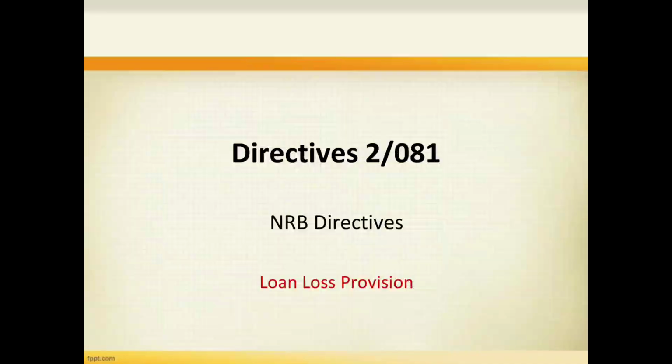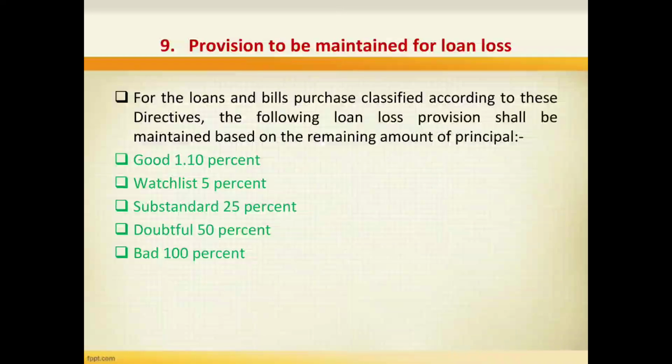Hello friends, we completed directive number 2 up to loan restructuring or rescheduling among previous videos, and now let's move to the next provision, that is the provision of loan loss provision, which is point number 9, and it goes like: provision to be maintained for loan loss.